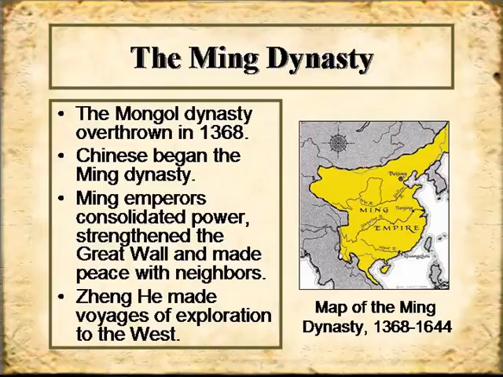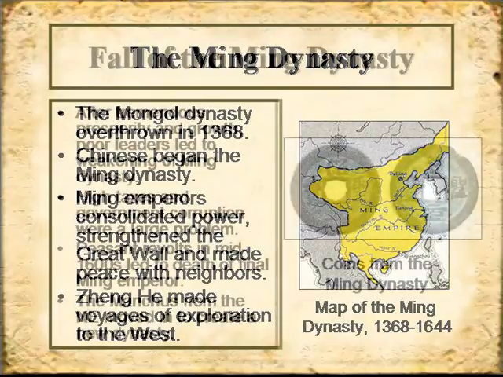The Ming dynasty's emperors consolidated power. That means they pulled together the power throughout the empire. They strengthened the Great Wall. So the Great Wall of China that was initially designed to keep the Mongols out was strengthened. And they made peace with their neighbors. So it was really an opportunity for them to have some internal systems going, and they didn't have to worry about war on the outside. They also were big-time explorers, and Zheng He made some voyages to the west. And actually there's a new book out suggesting that the Chinese, and not Columbus, may have been the first non-Native Americans to land in what is currently North America.